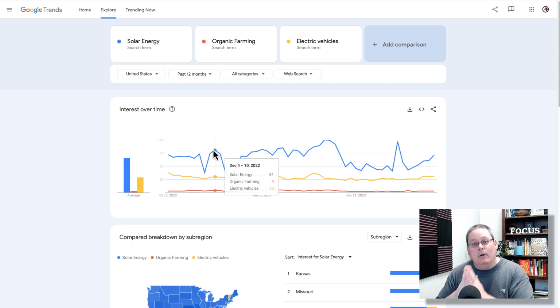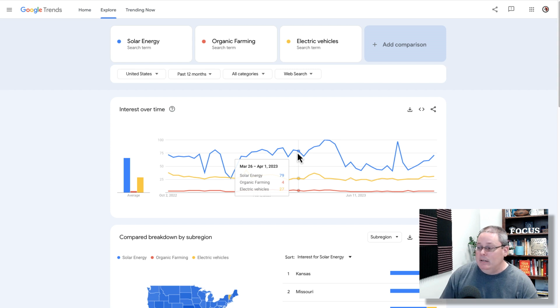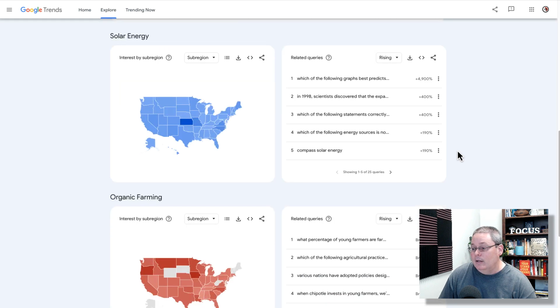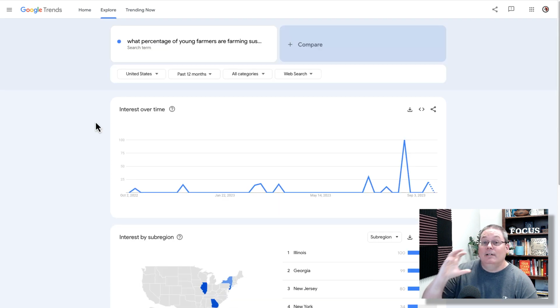Or based on the trends that we see here, they have more search volume, people are more interested in it, but this might also show you that it might be too competitive, so you might want to go for organic farming. In that case, let's take a little closer look at organic farming. Here you can see what percentage of young farmers are farming sustainably. If you click on that, that's going to allow you here inside of Google Trends to deep dive on what is called a long tail keyword.